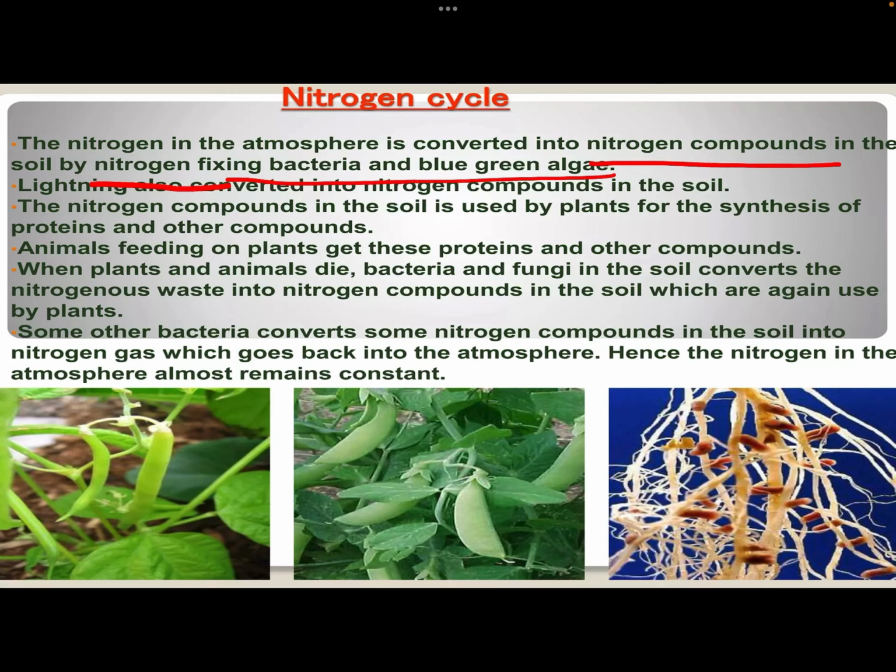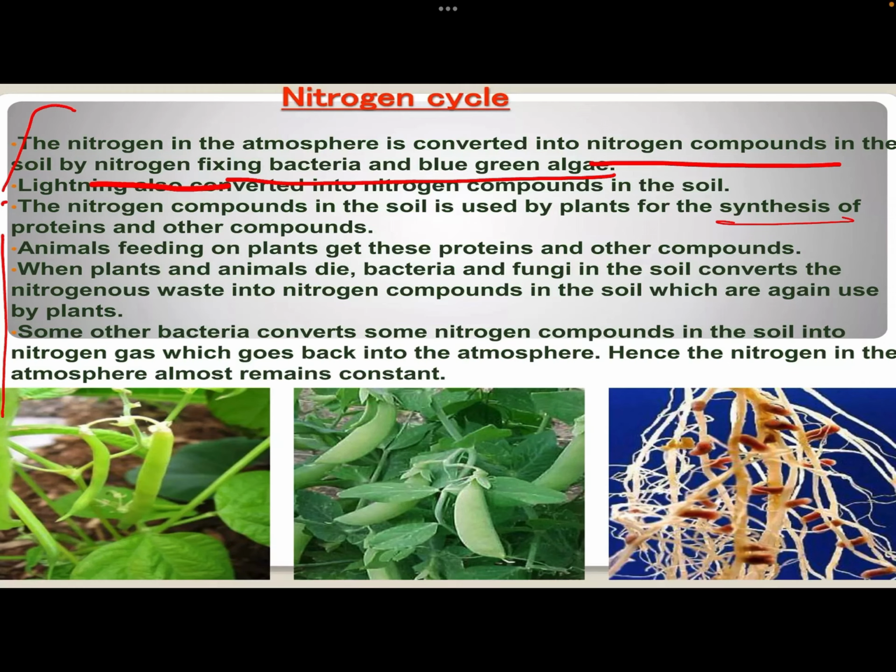Now, these are some pointers to remember in the nitrogen cycle. The nitrogen compounds in the soil are used by the plants for synthesis of proteins and other compounds, and animals which feed on plants get these proteins and other compounds.